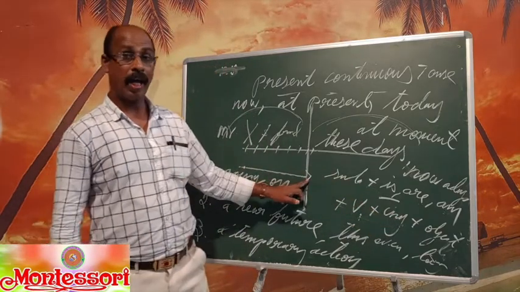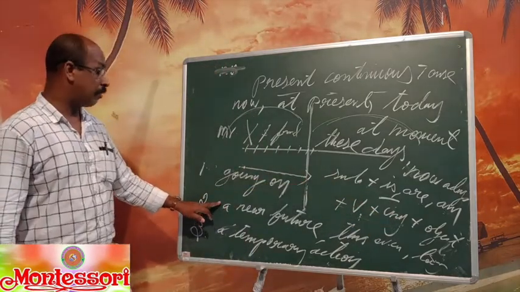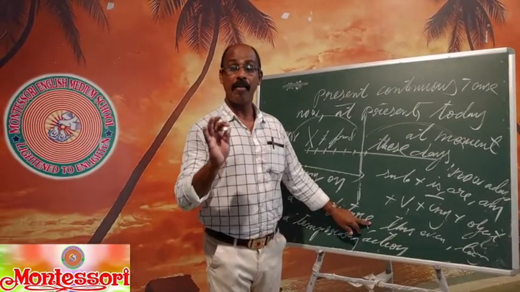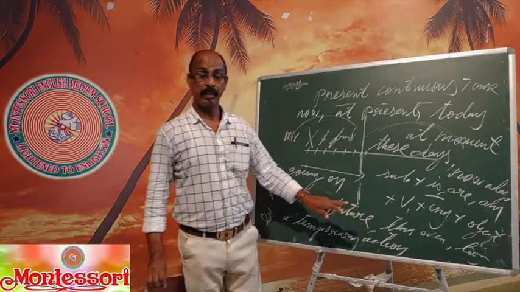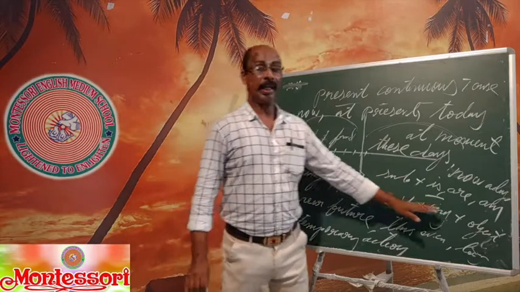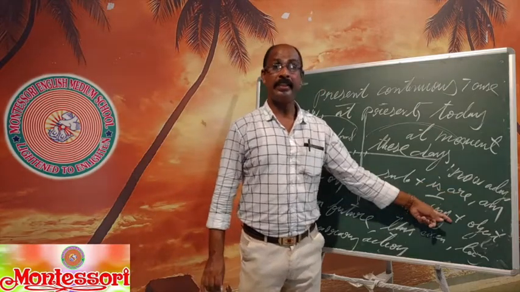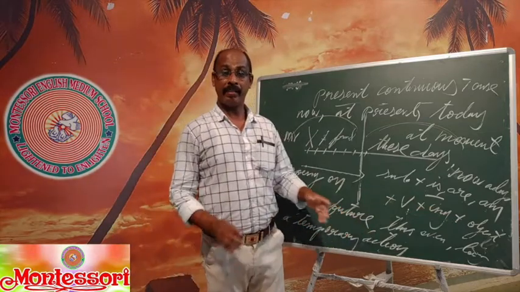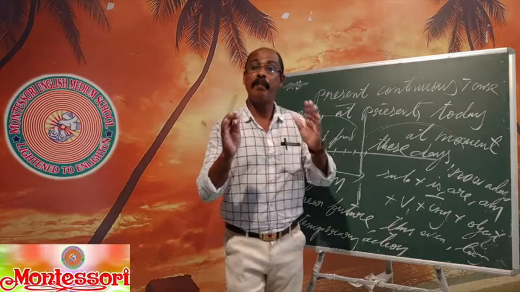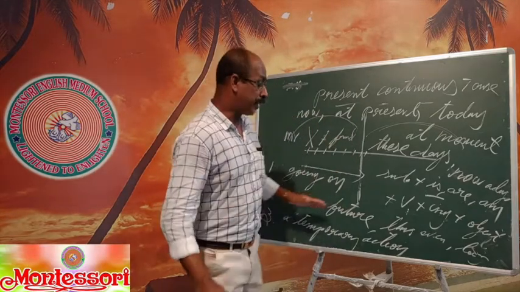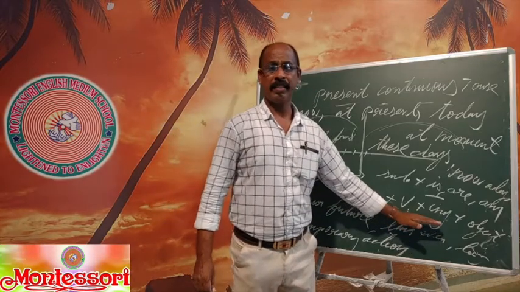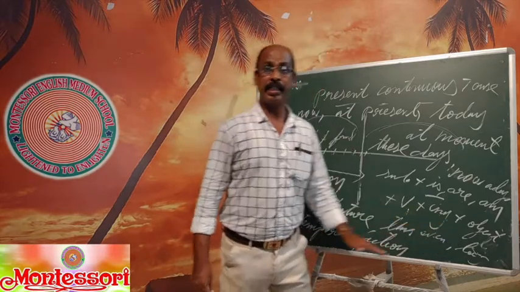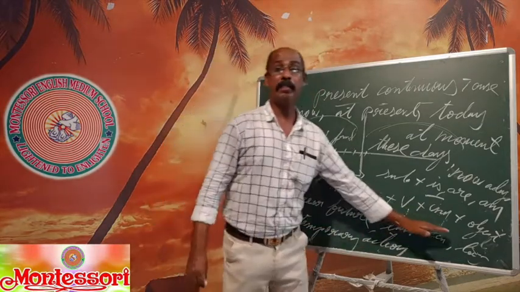An action started before. Another usage for present continuous tense is nearby future activities. Today or tomorrow, whatever you are going to do is a nearby future activity. It is going to rain. It is going to rain this evening. Third, temporary action. The action which is going to take place for some time. I am staying in Tenali for 1 month because I came to visit my grandparents who are staying in Tenali. 1 month only I will stay. I am staying with my parents in Tenali.